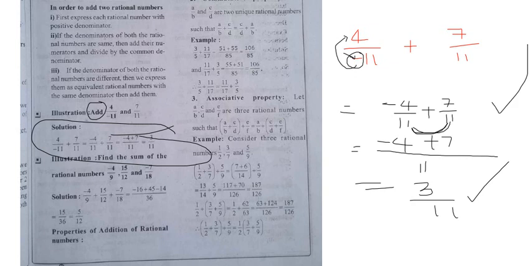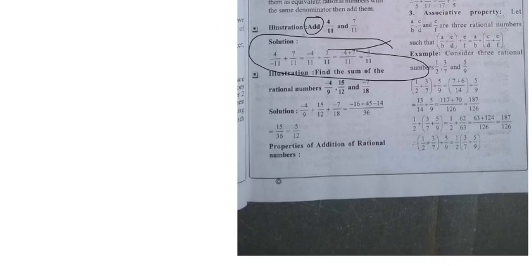Now in the similar way, next question, see that. Here the question is minus 4 by 9, an important problem on the sum of rational numbers, plus 15 by 12 plus minus 7 by 18, right?